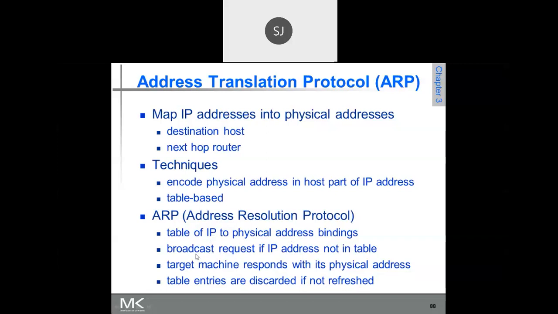So, broadcast a request if the IP address is not in the table. Whenever a packet comes in, the router will check whether the physical address is available for the given IP address. If it is available, the router will construct a frame and deliver it. Otherwise, it broadcasts that packet to all the hosts in the network. Then only the host having that IP address will respond, only the target machine, with its physical address. Then it is entered into the table.